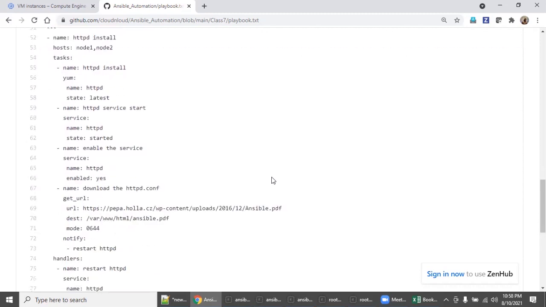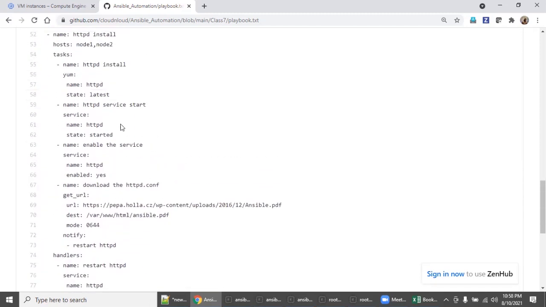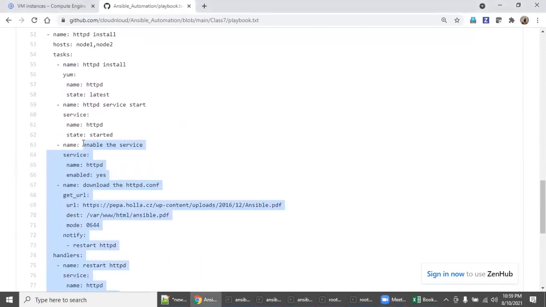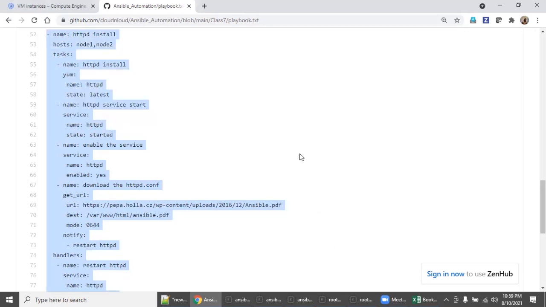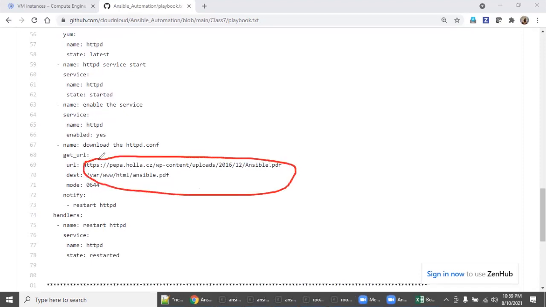Come down. There is another example for this. In this example also I have given the same, but here the concept is, whenever a configuration file is downloaded and changed, then call the handler, right?